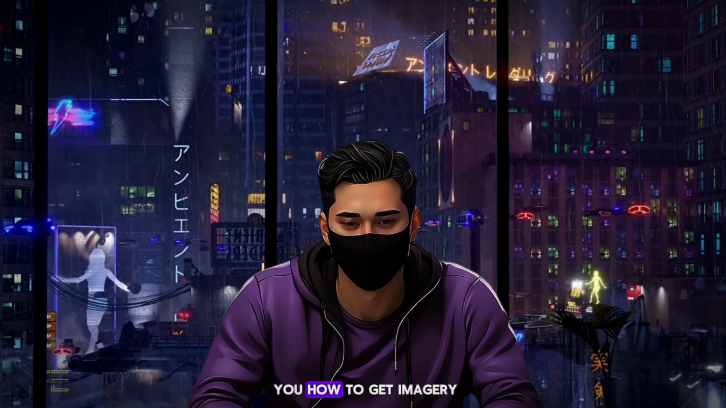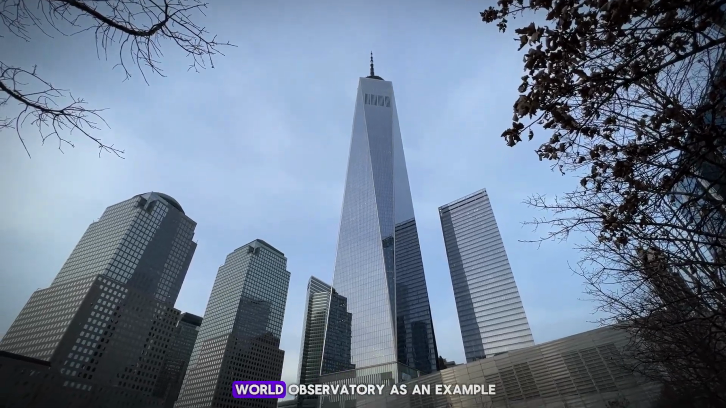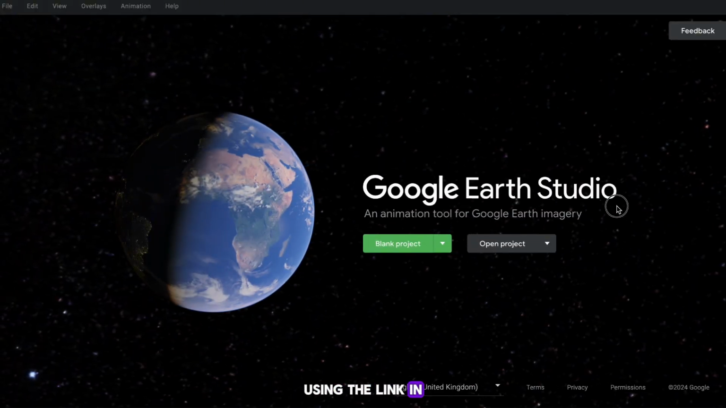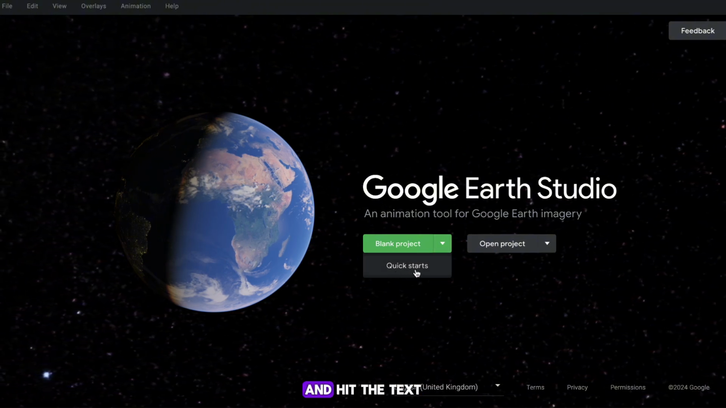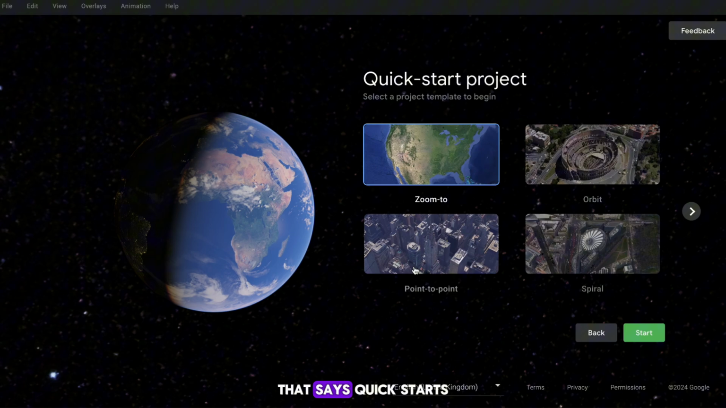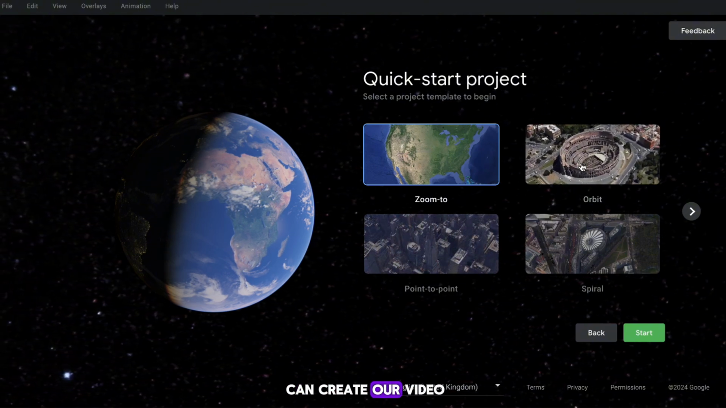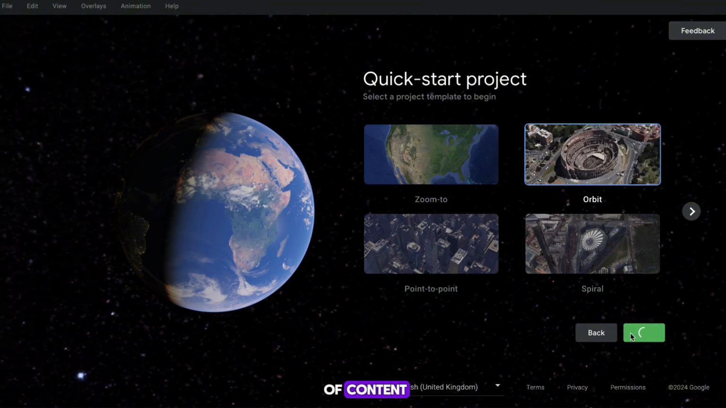I'm now going to show you how to get imagery for things that you can't find on Pexels. I'll do the One World Observatory as an example. Head to Google Earth Studio using the link in the Google Doc. Once you're on here, hover over this green button and hit the text that appears below that says Quick Starts. On the next page, we get loads of options on how we can create our video. I'm going to go with Orbit as it'll look the best for this type of content, so select it and